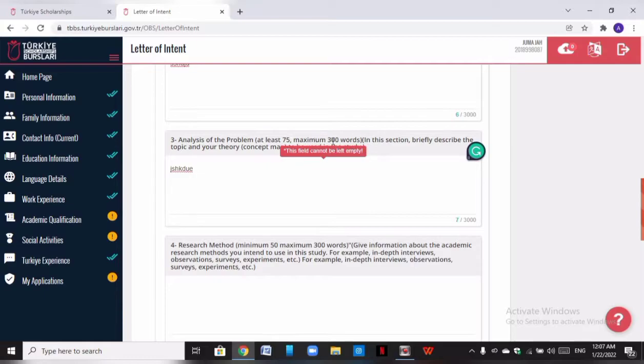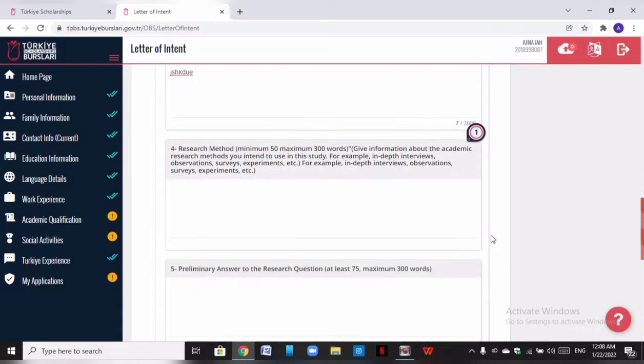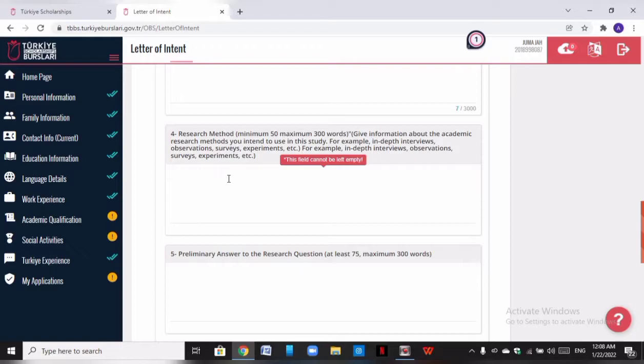You have to pay attention to these things. It should not be less than 75 and it should not be more than 300 words. So you have to check all of that. Then you come down to research methods. What are the methods you're going to use to collect the data for your research? You put it, then you move on.